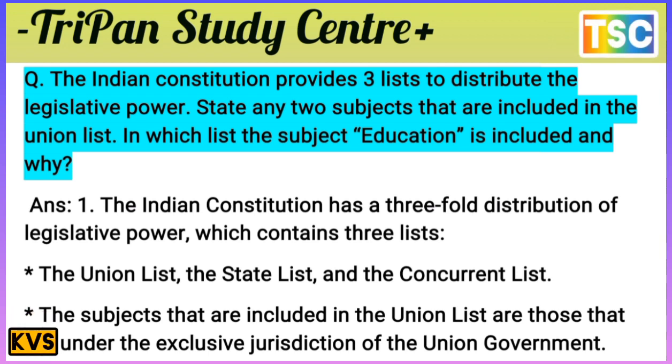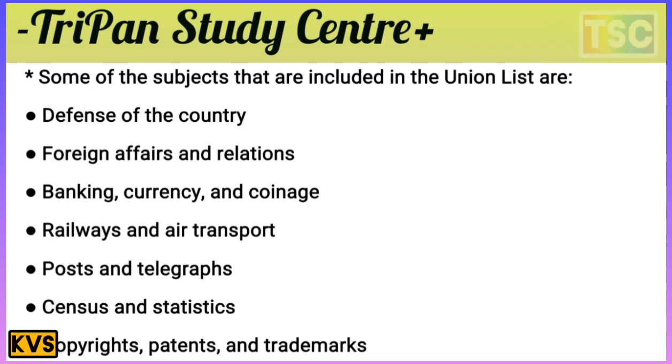government. That's important. Some of the subjects that are included in the union list are defense of the country, foreign affairs and relations, banking, currency and coinage, railways and air transport, post and telegraph, censorship and statistics, copyright, patents and trademarks. This is the union list. That's the defense of the country, foreign affairs, banking, currency and so on.